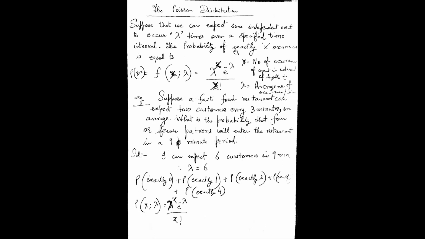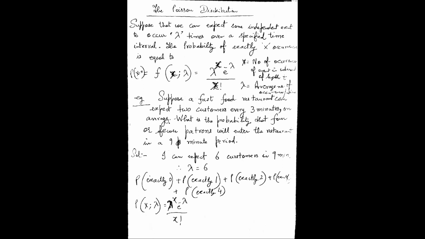Now, the probability of exactly X occurrences is equal to... So what is this lambda? This lambda is what we are expecting. Let me read this example statement also. Suppose a fast food restaurant can expect 2 customers every 3 minutes on average. So that's what is lambda.